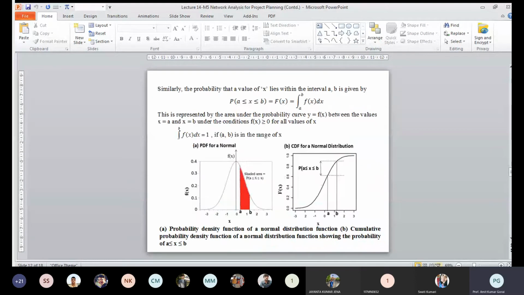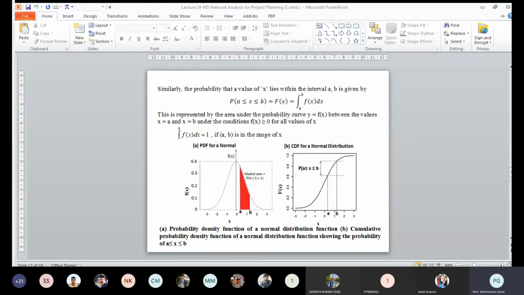And we can take another example. Suppose you have to determine the probability of a less than or equal to x less than or equal to b, which is the integration from a to b. Earlier it was the probability of x less than or equal to k, so it was 0 to k, but here, what is the probability that x lies in between a and b?